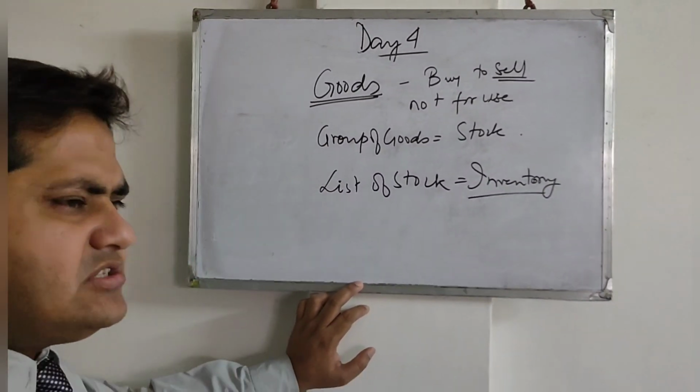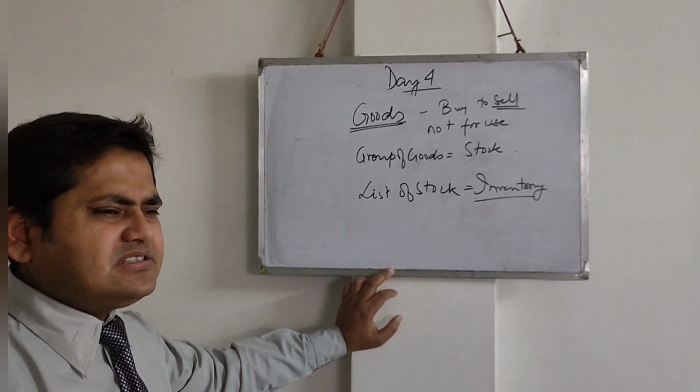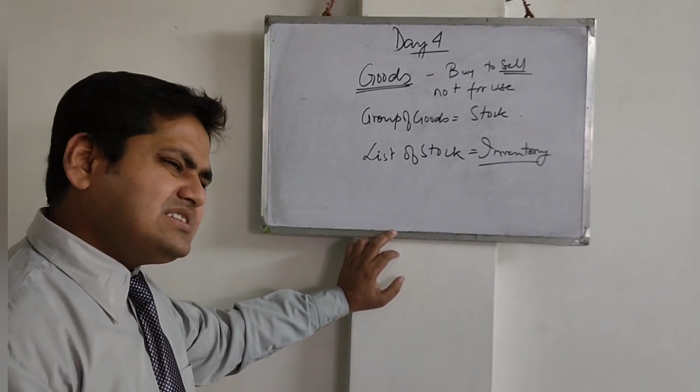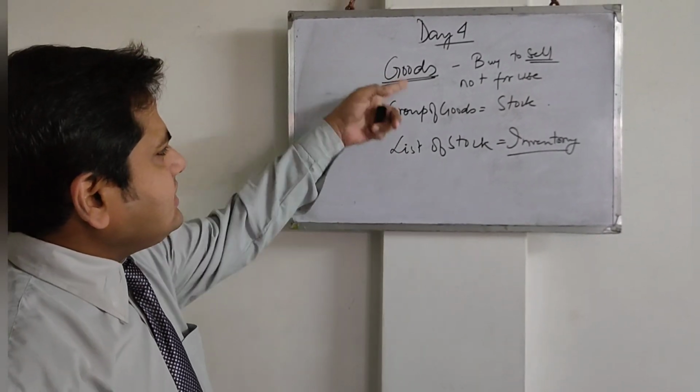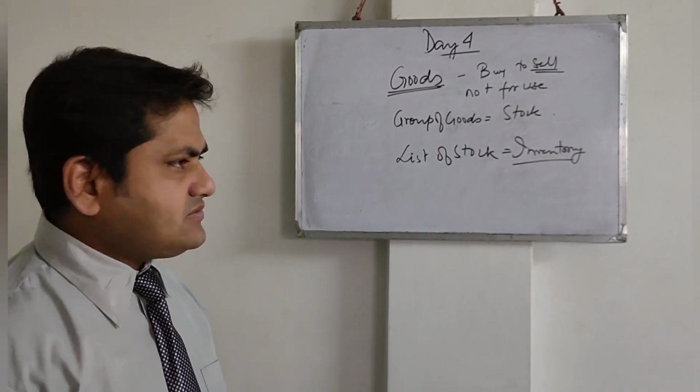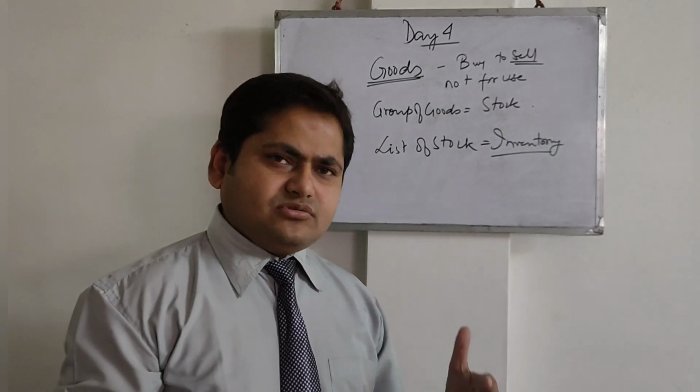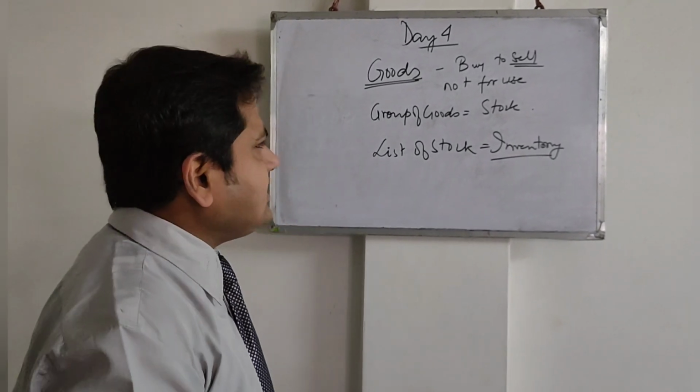But as of now, since you are in class 11 and recently started the classes, you can say that goods, stock and inventory are all the same thing, but this is the minute difference which I have given you, and you can remember that, it's not a very big deal.